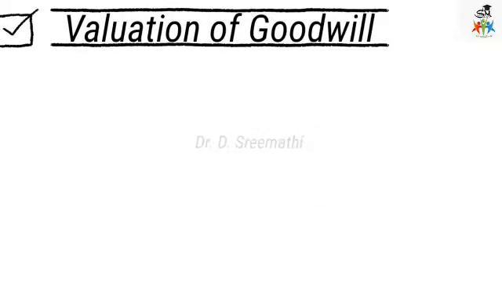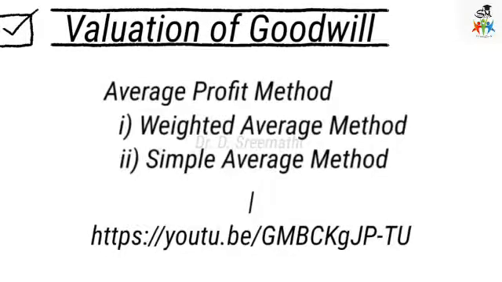Today we are going to see the methods of valuation of goodwill. In the last class, we saw two methods: the average profit method, or certain number of years of purchase of average profit, and the simple or weighted average profit method.